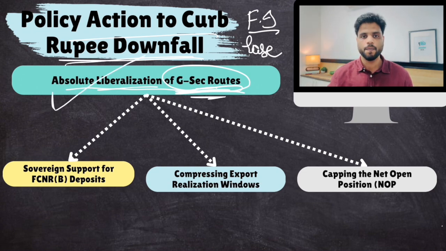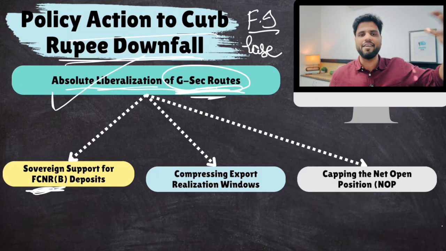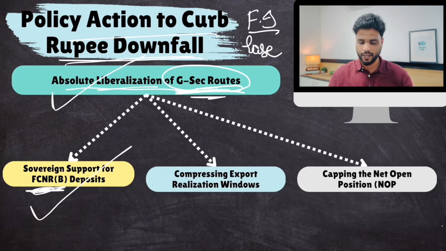This is one reason. Then another way through which we allow foreign money to come to India is through NRI deposits. FCNRB is NRI deposits. We are offering very high interest rates in our banks so that more and more NRIs are doing their FD, fixed deposits, in India. So this is bringing more money.